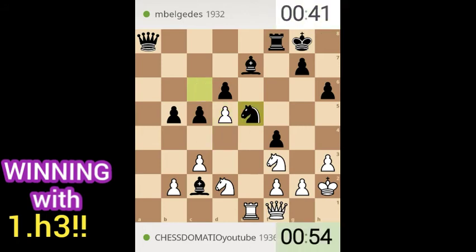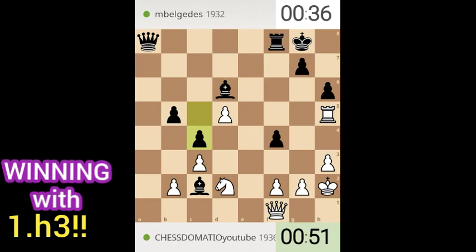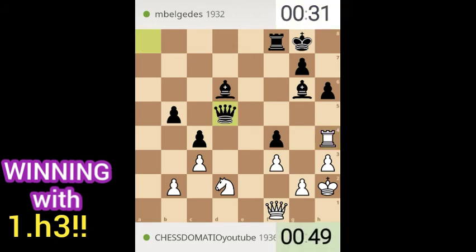There's knight a5. Oh no, down. Okay, then we will stop the discovered check first. Stop the discovered check first. f3, and then we have a time advantage, but I don't think I can win in this position.